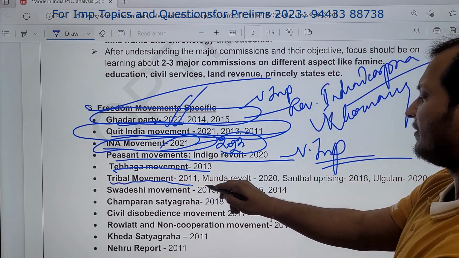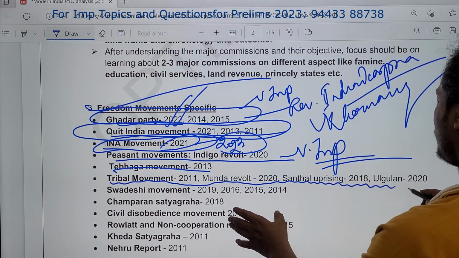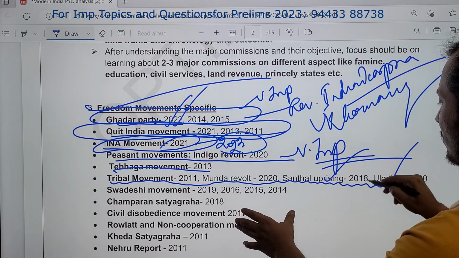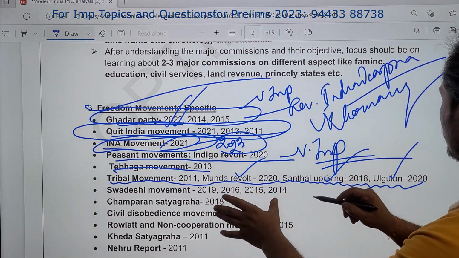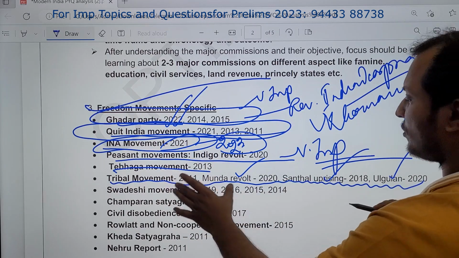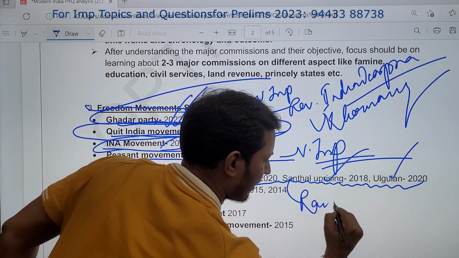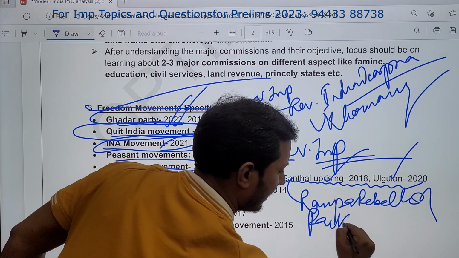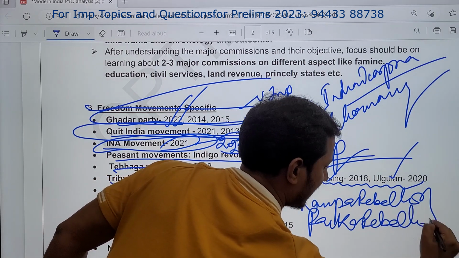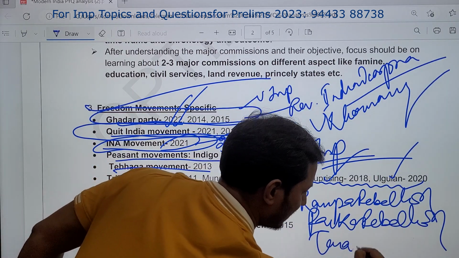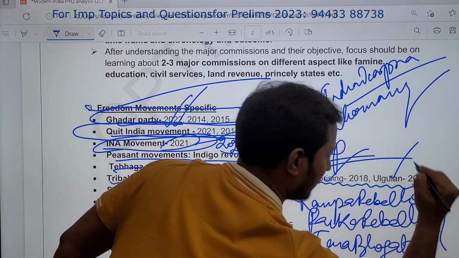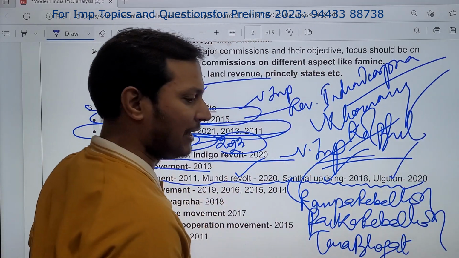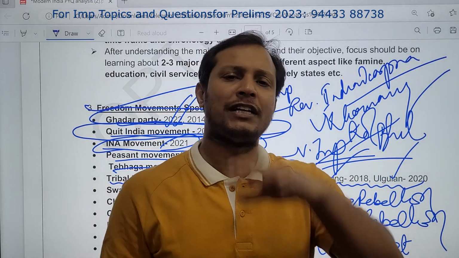Then tribal movements, very important this year. Tribal movements, very important. See, lot of questions are coming. Ul Gulan, 2020. Then Santhal uprising, 2018. Then Munda revolt, 2020. You see, lot of questions coming from tribal revolt. So this year, Rampa rebellion, Paika rebellion, Tana Bhagat movement, Kol uprising, Bhil rebellion. All the kinds of tribal leaders also very important of these movements.